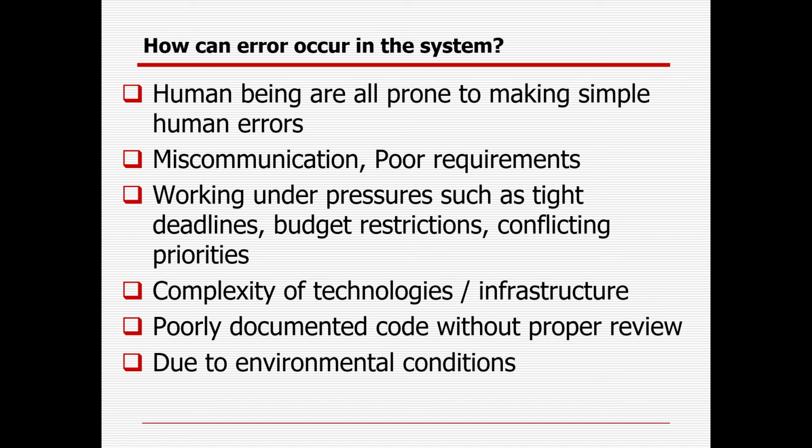So how can error happen in the system? We are all human beings, we can make mistakes, right? Human beings are prone to making simple human error. There might be miscommunication, poor requirement. So communication gap, right? Some communication gap will always be there when information passes from one person to another.